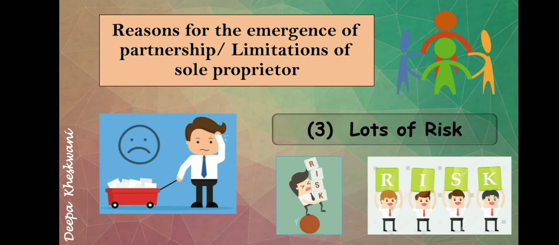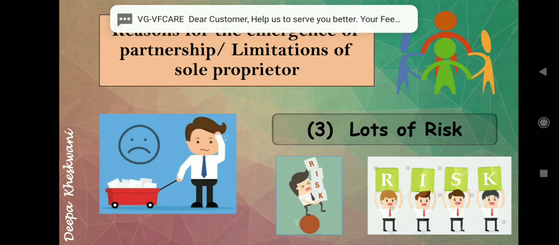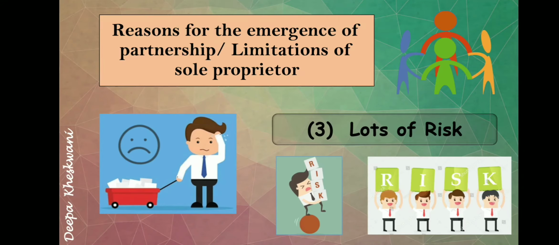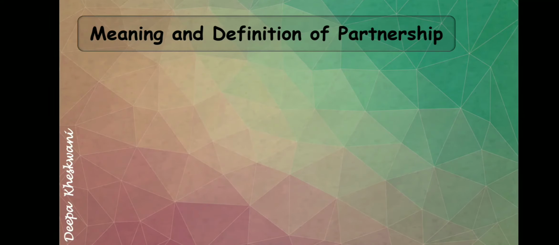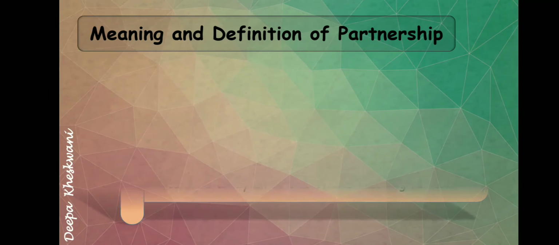So this is the third reason for the emergence of the partnership firm, or we can say this is the limitation of sole proprietorship. In all, these three are the reasons for the emergence of the partnership firm. Now we will see the meaning and definition of partnership.